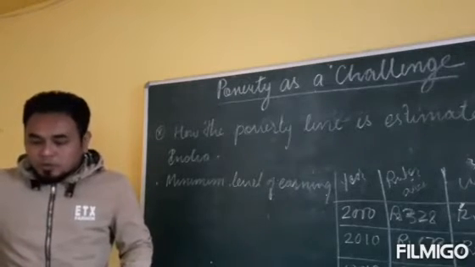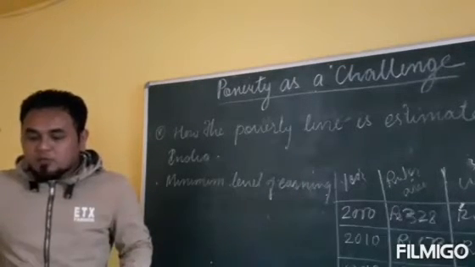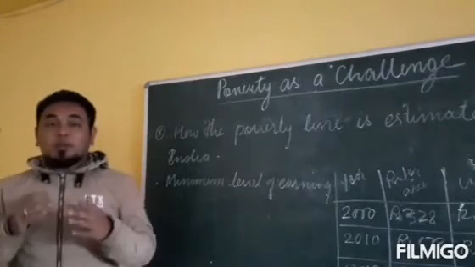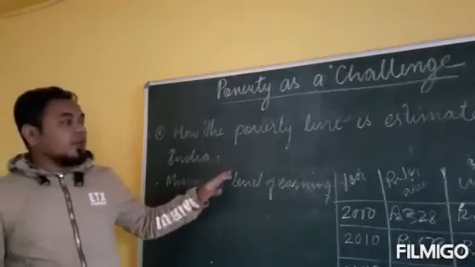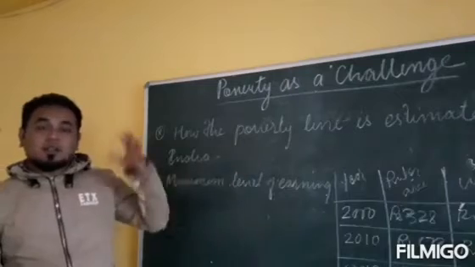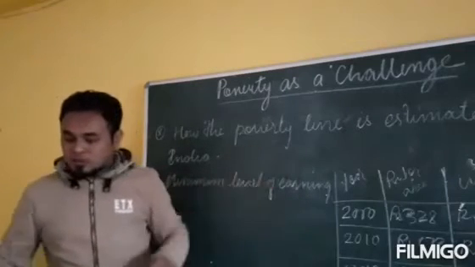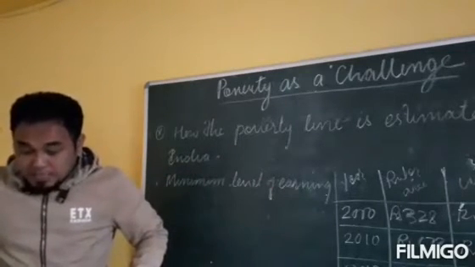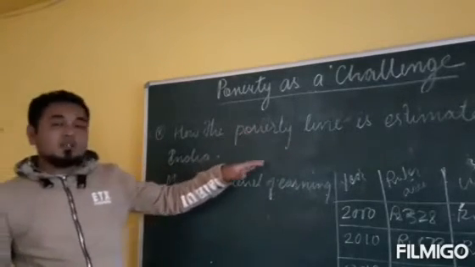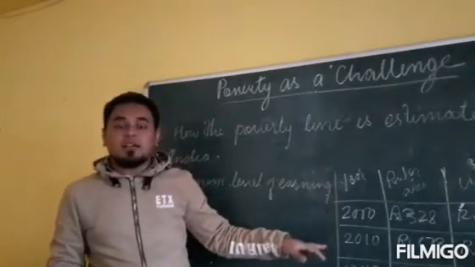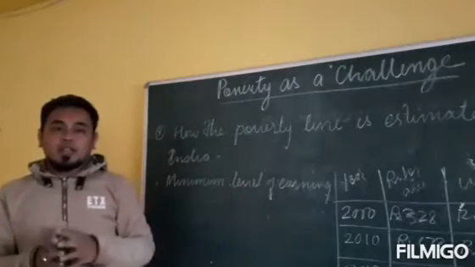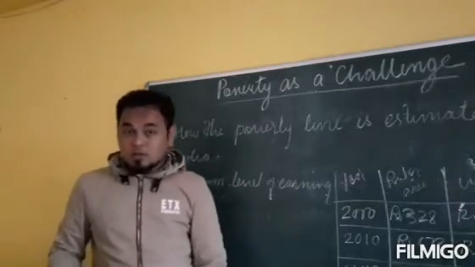People will be considered poor if their income or consumption level falls below the minimum level, that is the poverty line, the imaginary line I have just talked about. If the income and consumption level of an individual falls below the poverty line, then that person or that group of society will be considered poor.